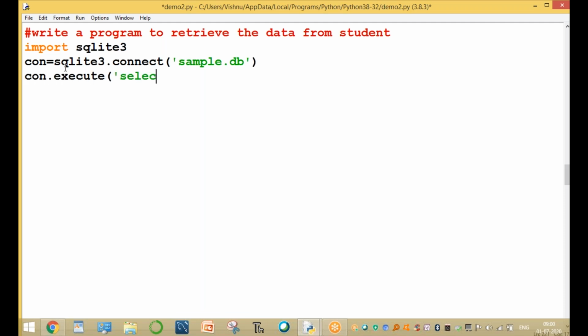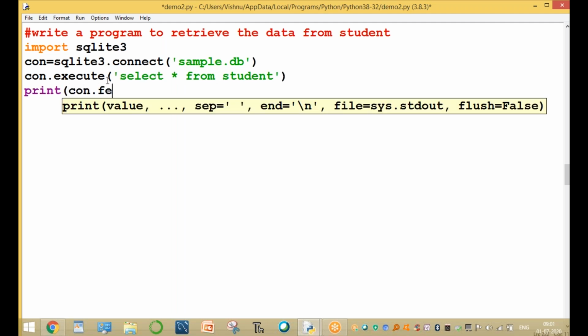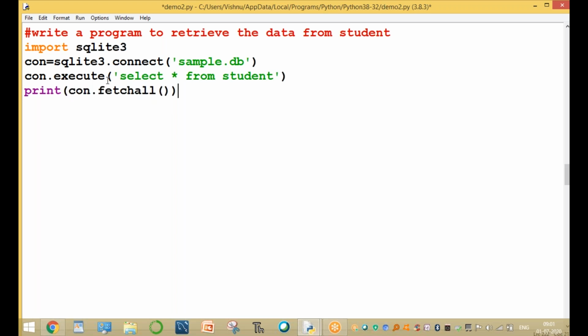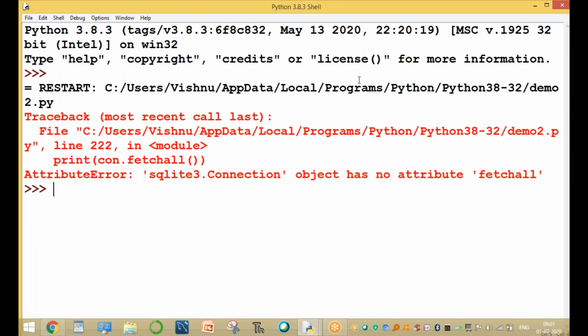You can use select star from student. After completing, you can print the data: print of connection.fetchall. Fetchall means all records are fetched. After completing, cursor.close. Please see the records of the student, sorry, not the employees.